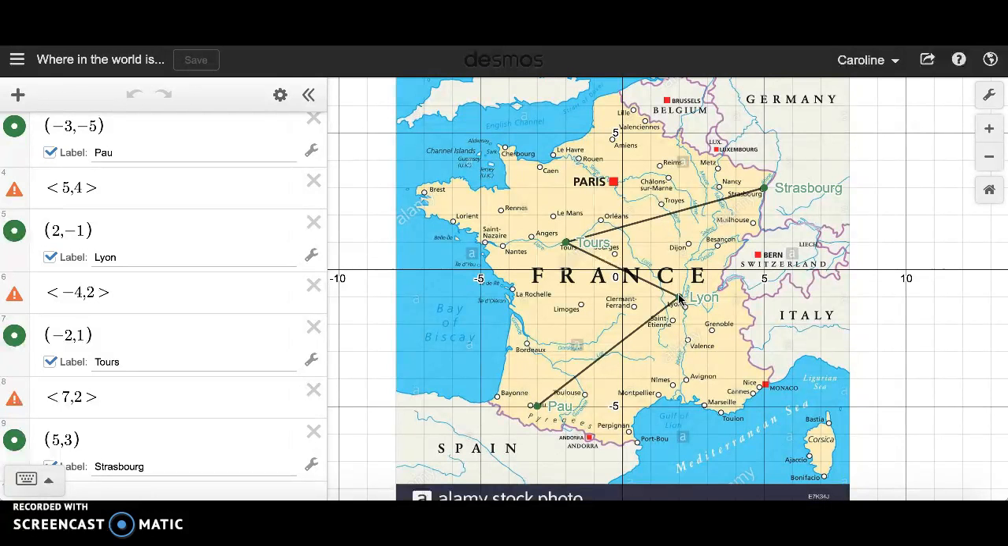The vector from Lyon to Tours was -4,2. So since it's negative, now we're traveling left when we go across. So we go 4 spaces left. So 1, 2, 3, 4, and then up 2 spaces, 1, 2, and now we've reached the